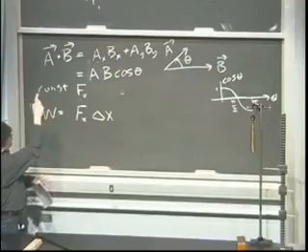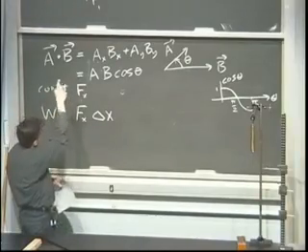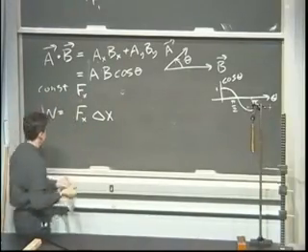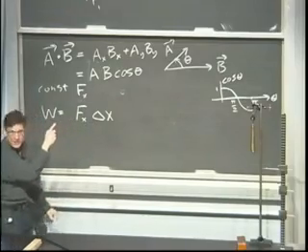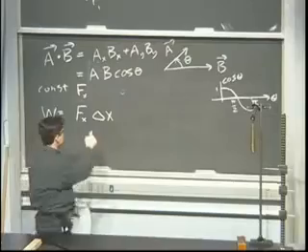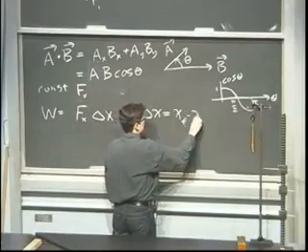For the entire path I take with the particle moving from R1 to R2, the force is always pointing in the same direction, always has the same magnitude, and I've chosen also to point it in the x direction. So I use both those facts, and I don't have to worry about the x component of this thing. The integral of dx from x equals x1 to x2, all I mean by delta x is the final x value minus the initial x value. That's all I need.